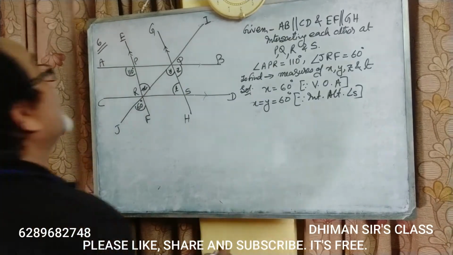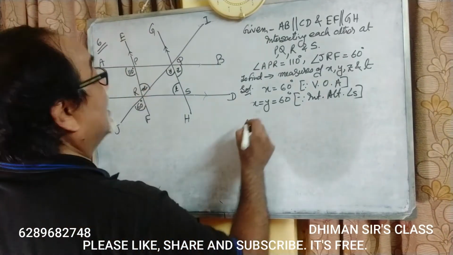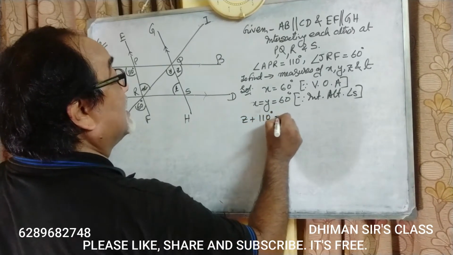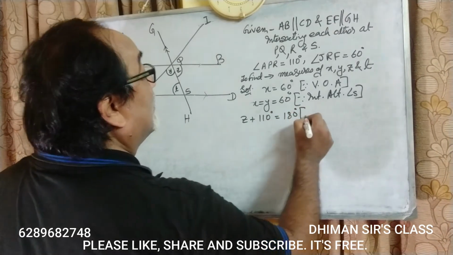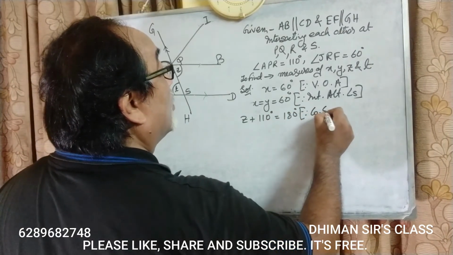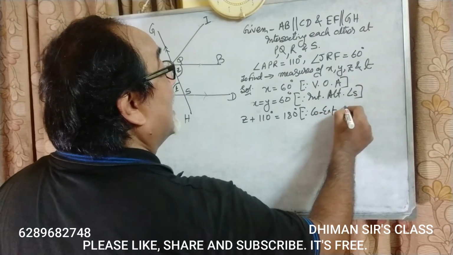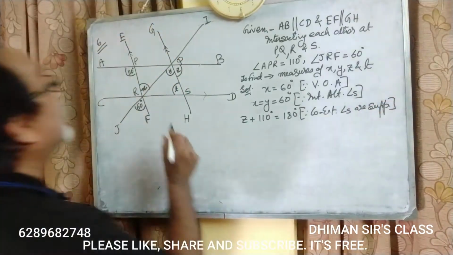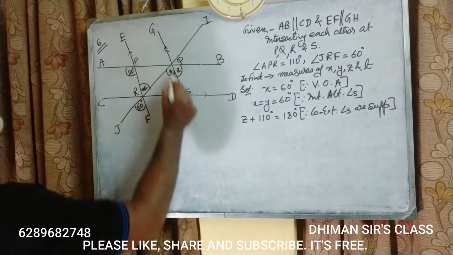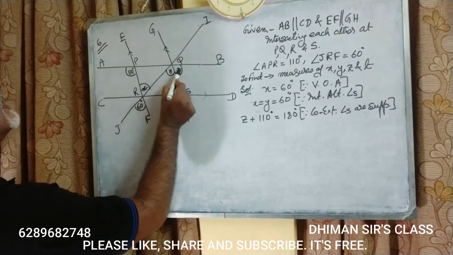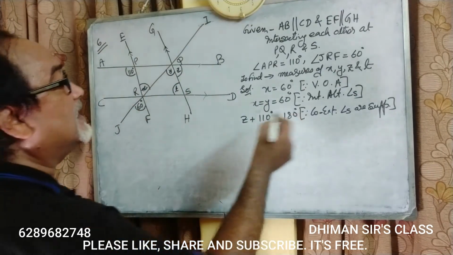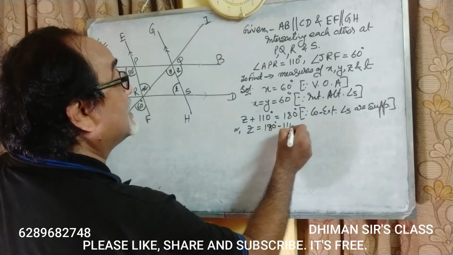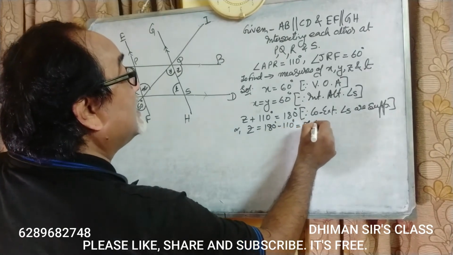Okay, students. Now, let me tell you, angle Z plus angle 110 degree is equal to 180 degree. Why, sir? Since co-exterior angles are supplemented. Co-exterior angles, this line is parallel to this line, this is the transversal. So these two become co-exterior angles and they are supplemented. So Z is equal to 180 degree minus 110 degree is equal to 70 degree.